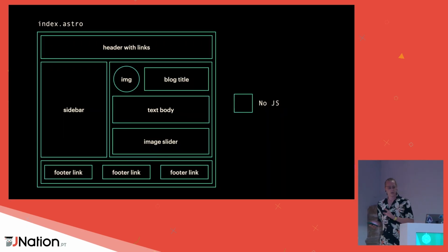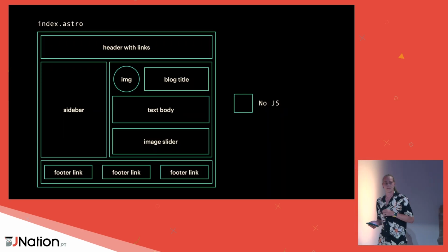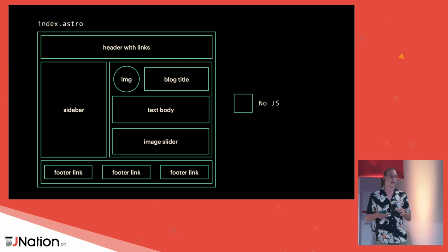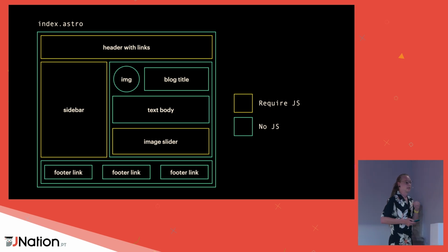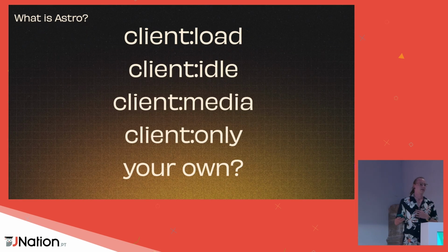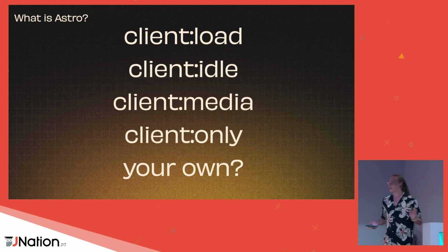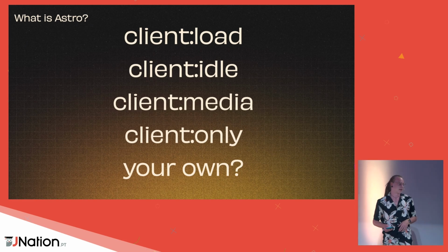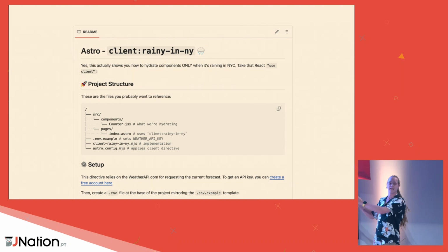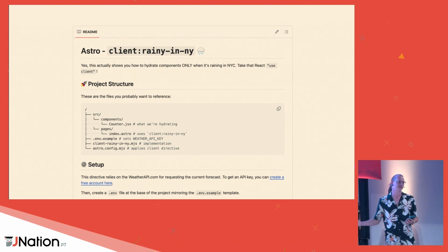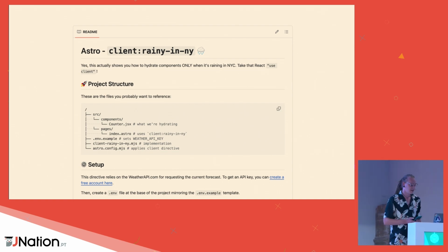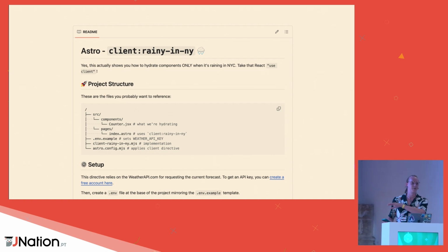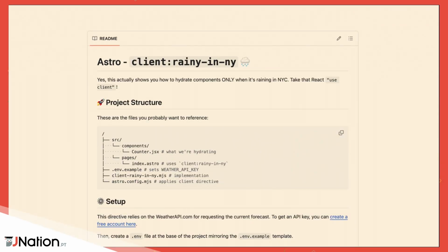Totally fine. So we have this static application, but with some minor tweaks, we can have it like this in Astro, where we only require JavaScript in the components that actually need it. Now, of course, Astro is also open source. So you can totally build and extend your own client directives. For instance, Ben, one of my colleagues at Astro, built client:when-its-rainy-in-New-York. So can you guess what this does? It only hydrates your component in production whenever it's raining in New York. So that's pretty cool. I didn't build this because in Brussels it's just always raining, so that would be useless.